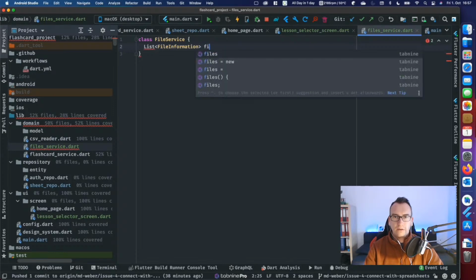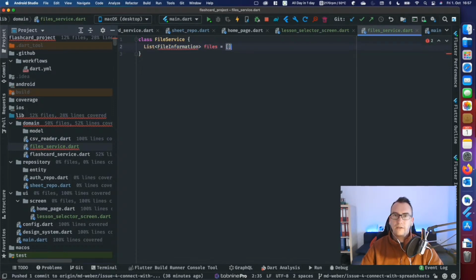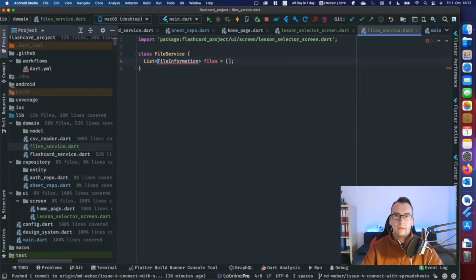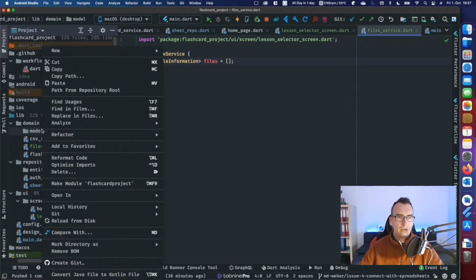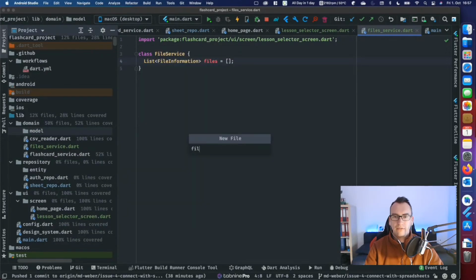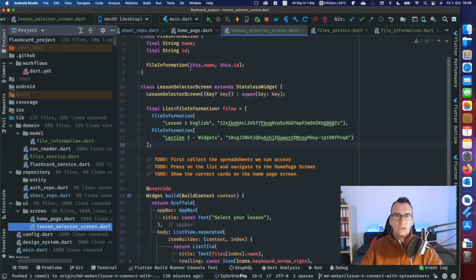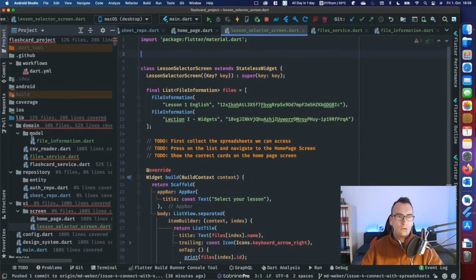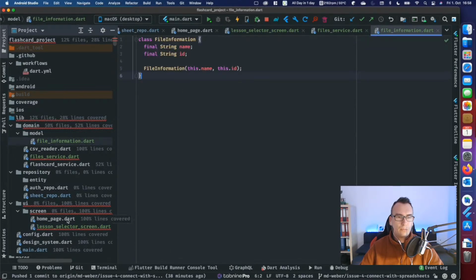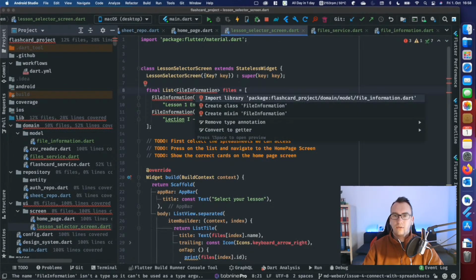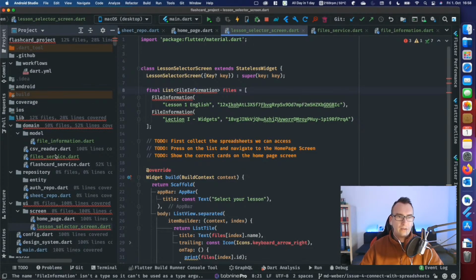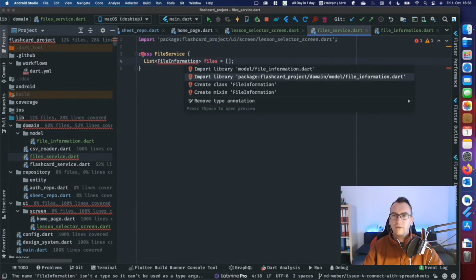And this list of files is empty at the moment. This one could be imported, but we have to put that here in the folder. So we have file information. From our screen, we created this model and I move it up here and we import it from there, just to keep the logic where it belongs. And this is a domain logic thing, so we get it from here.